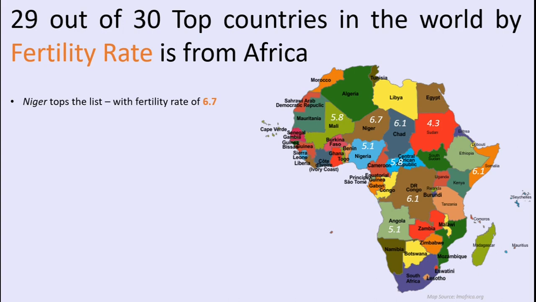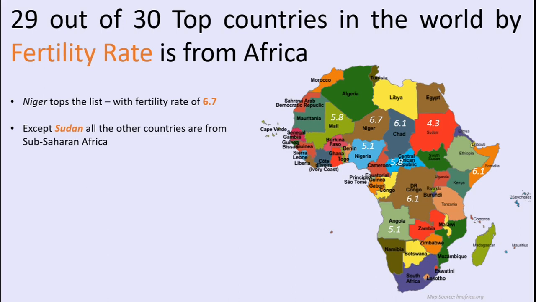Reading through the data, we realize that this phenomenon of high fertility rate is mostly found in the sub-Saharan region. If we look at the northern countries like Egypt, Libya, Algeria, Morocco, and Tunisia, their fertility rate is in the range of 2 to 3 births per woman. However, the sub-Saharan countries witness the fertility rate in the range of 4 to 6.7 births per woman.